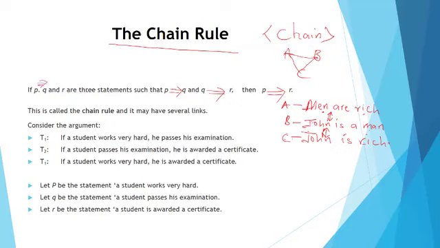So, if there are three statements such that P implies Q and Q implies R, then P implies R. Now let's see the sentence we have here. This is called a chain rule and it may have several links. Several, just like what I stated when I was giving this example. It can even have 20 links.